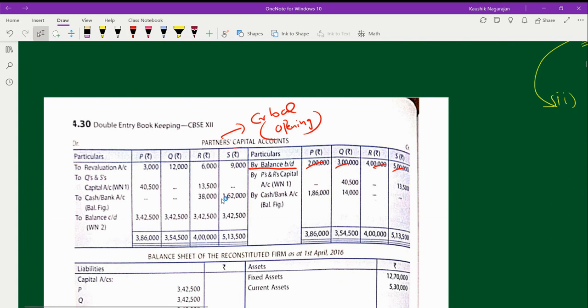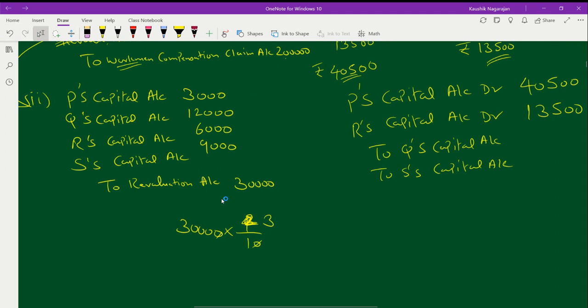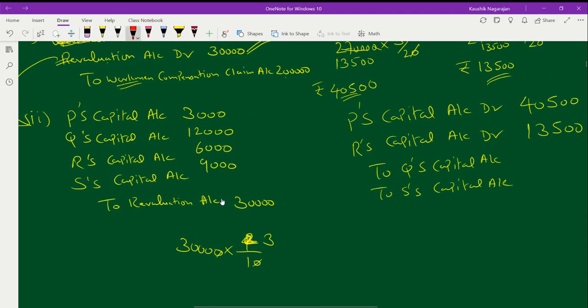The next one, you are now going to bring in the amount of goodwill which you distributed to the partners. Look here. You can find that the partners' capital accounts are involved over here. P's capital account debited, R's capital account debited, Q's capital and S's capital credited. That means you have to bring this journal into the ledger of the partners' capital account. Since all these journal entries consist of capital accounts, the right place is the capital account.